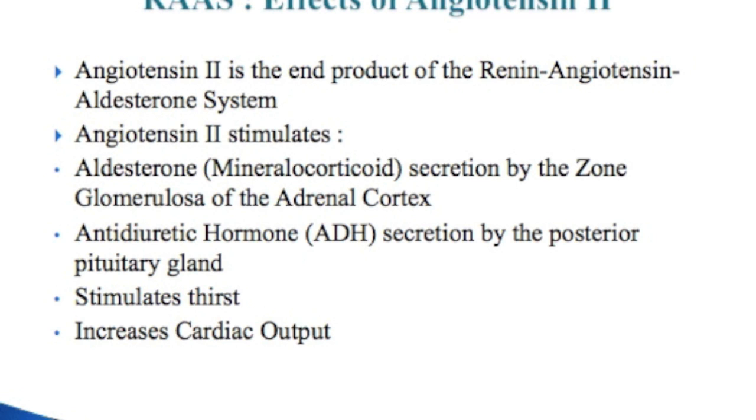Angiotensin 2 stimulates aldosterone and ADH secretions. Mineralocorticoid aldosterone is a powerful vasoconstrictor that regulates electrolytes. It absorbs sodium, secretes potassium, increases water retention, therefore it increases blood pressure. To aid the process of increasing our blood pressure and volume, we have ADH, also known as vasopressin. It prevents urine formation and also reabsorbs water.